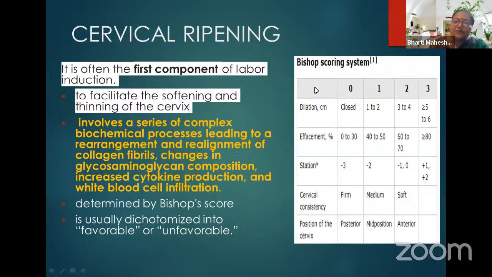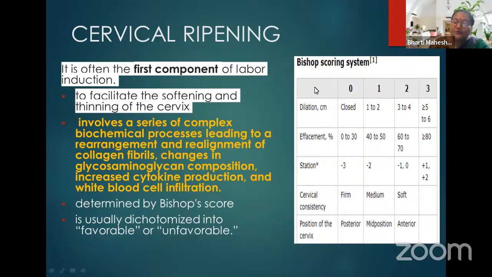It is often the first component of labor induction, to facilitate the softening and thinning of the cervix. There is a series of complex biochemical processes leading to rearrangement and realignment of collagen fibrils of the cervix, changes in the glycosaminoglycan composition, increased cytokine production, and white cell infiltration. These biochemical changes occur in the cervix under the influence of certain hormones and prostaglandins, and this is called the ripening of the cervix, and it is always necessary before dilatation of the cervix.